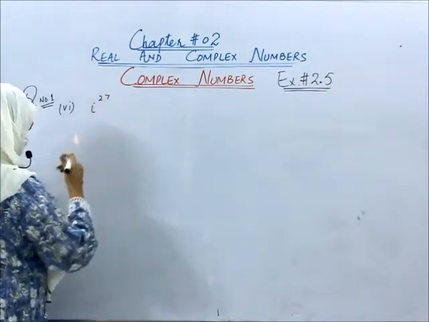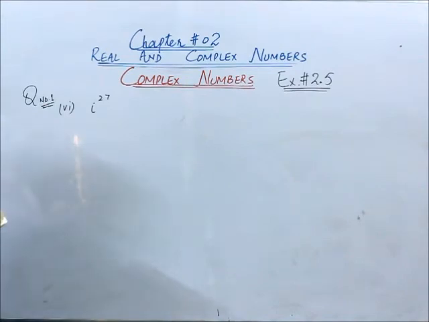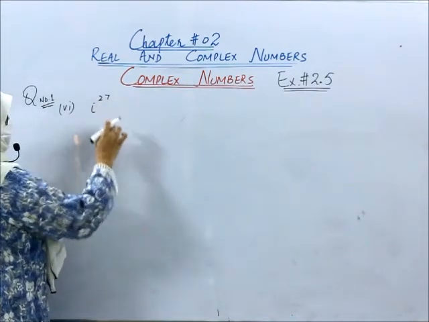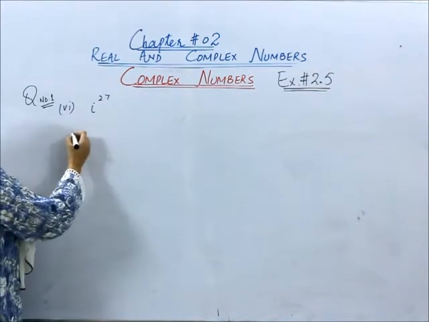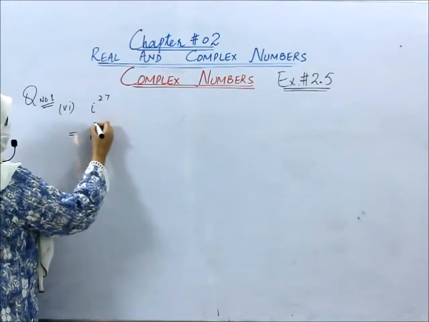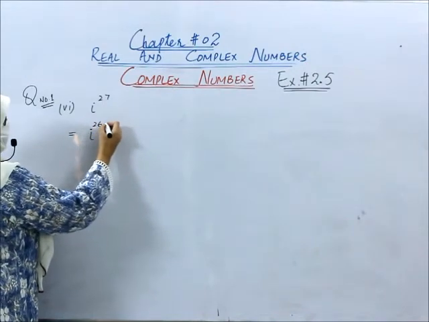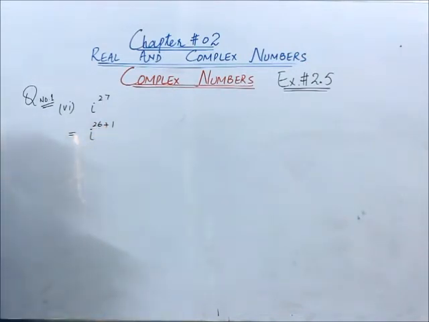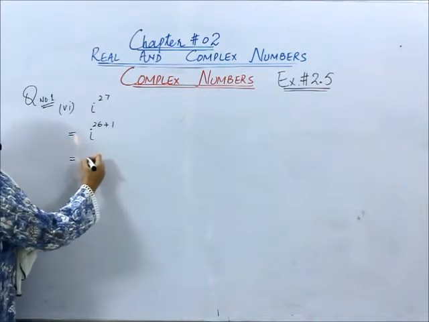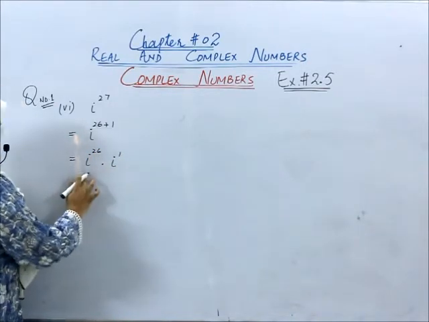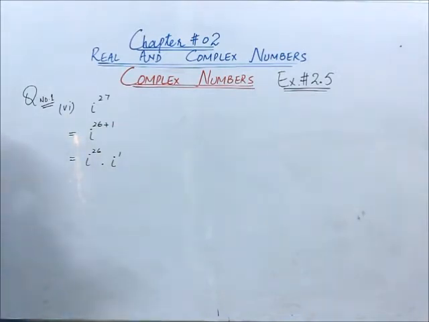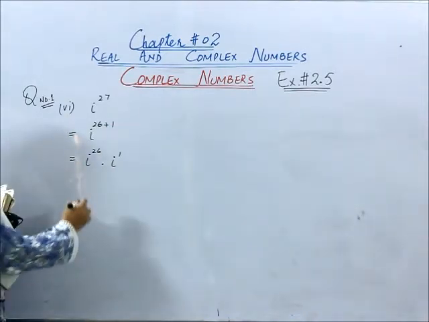Okay students, now let us solve question number 1, part number 6, iota power 27. Now how would you solve it? As I told you earlier, you can split the power 27 to the nearest even number, 26 plus 1. Now can I write it like this? Iota power 26 into iota power 1. As the bases are same, we can add the powers.